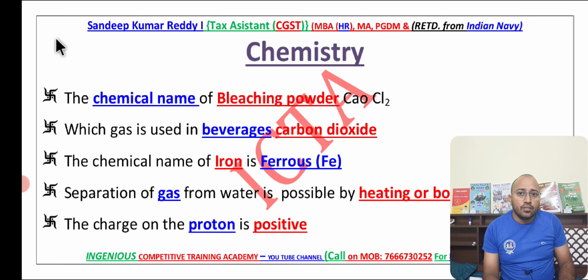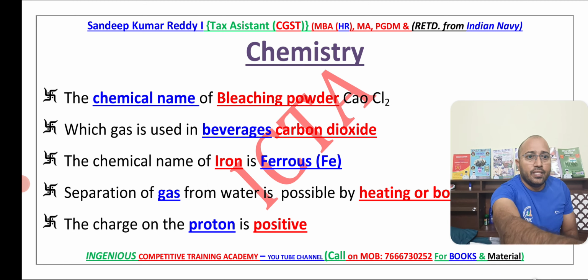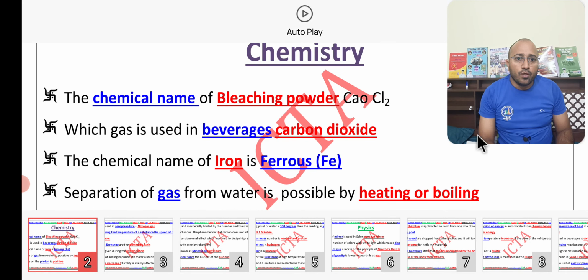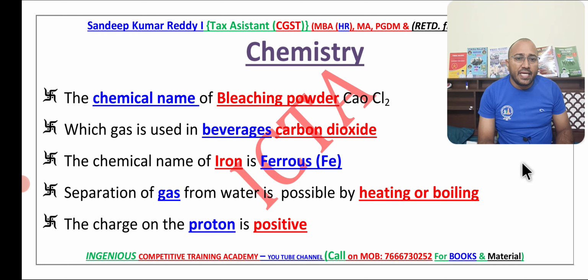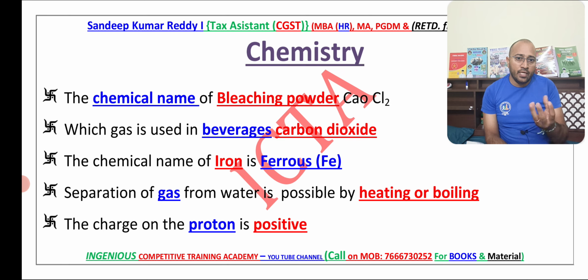And we have a question related to how you separate. Here it is very well known that it is very easy. As you can see here, the gas can be separated easily from the water. It is possible by heating or boiling. Once you start heating, the water gets heated and evaporation occurs. So it can easily be turned into gas and then further evaporates.